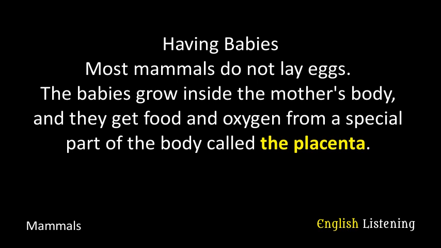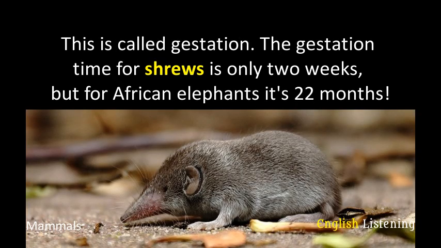Having babies. Most mammals do not lay eggs. The babies grow inside the mother's body, and they get food and oxygen from a special part of the body called the placenta. This is called gestation.